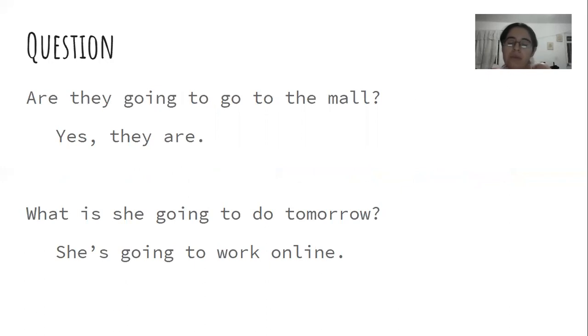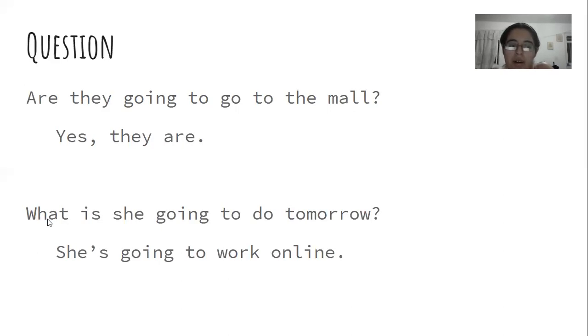Now for questions, here we have examples of questions. The first one says, "Are they going to go to the mall?" And the person answers, "Yes, they are." And in the second one, it says, "What is she going to do tomorrow?" "She's going to work online." As we can see, we can start with the verb to be depending on the subject. "They" goes with "are," so it would be, "Are they going to go," the verb in simple form, "to the mall?" If we start with "are" or "is" or "am," the answer is going to be yes or no. So, "Yes, they are." That's the answer this time.